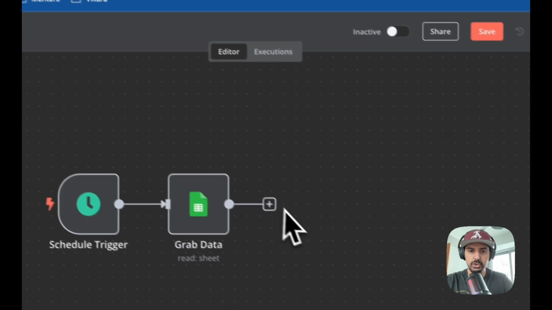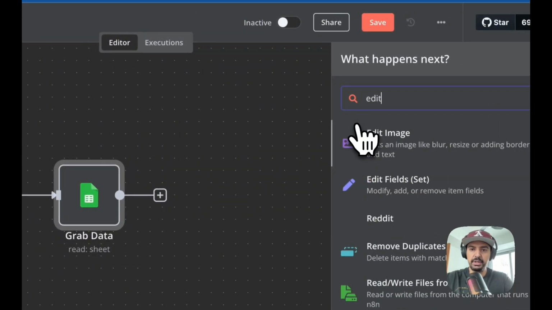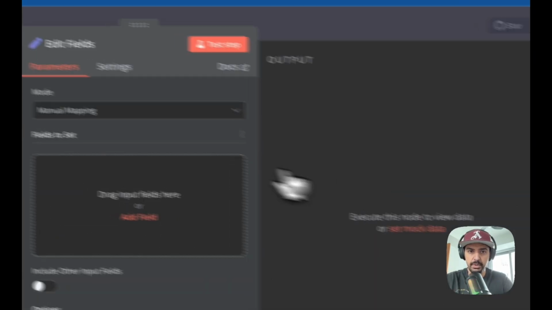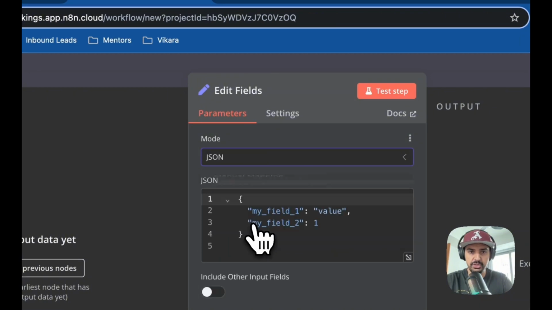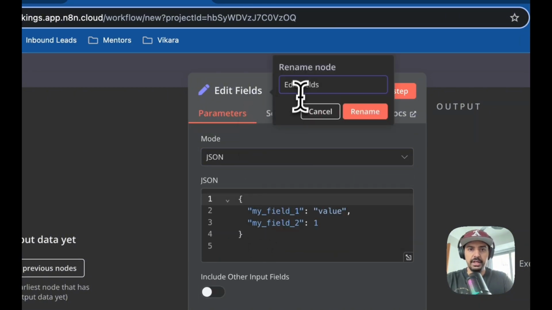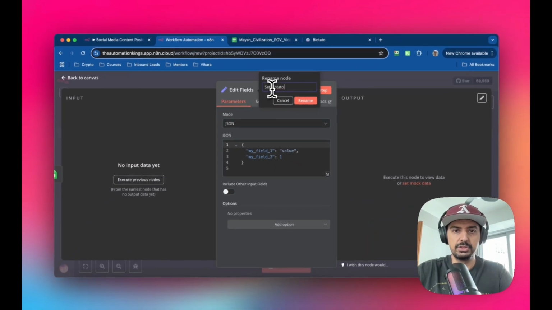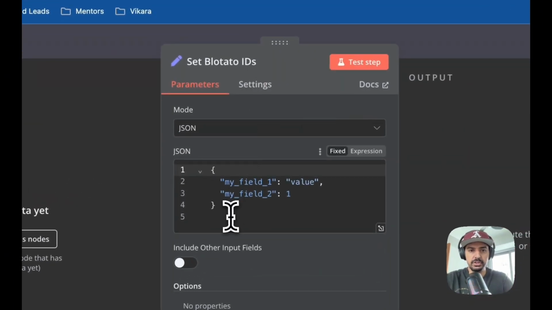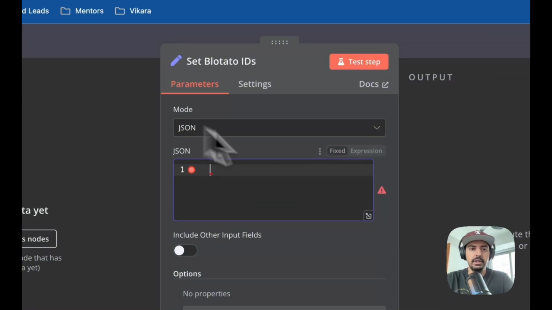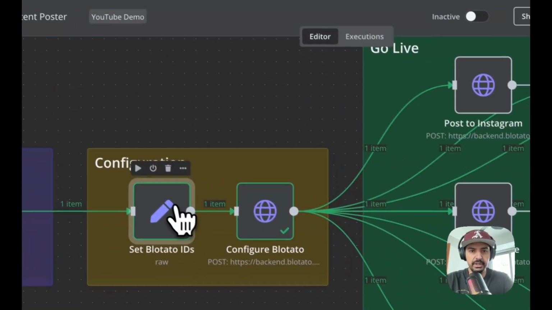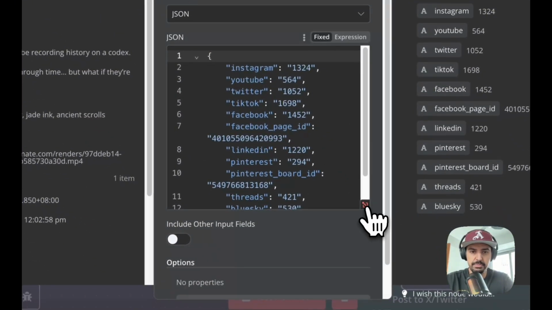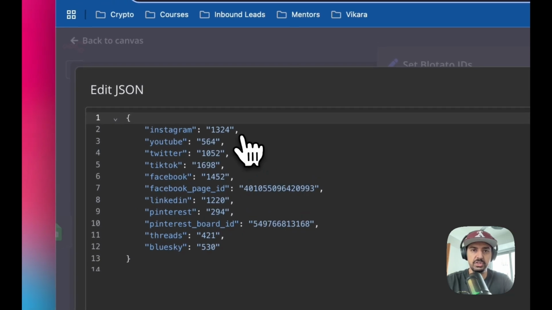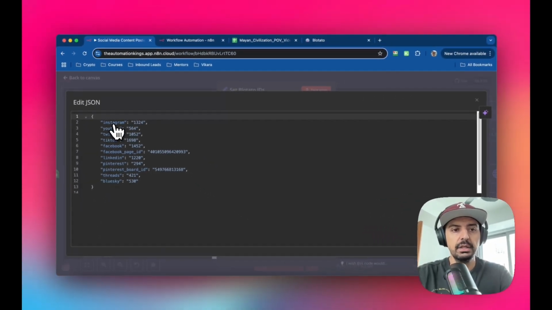So heading back over to our workflow, we're just going to bring up an edit fields module, and then instead of manual mapping, we're going to use JSON for this, okay? And then we're just going to call this one set Platato IDs, and then just remove this JSON, and then I'm going to copy and paste it from here. So I've already got it set up. Let's just bring up the expressions, and basically this is just JSON to assign the account IDs to each of the platforms they're going to use.